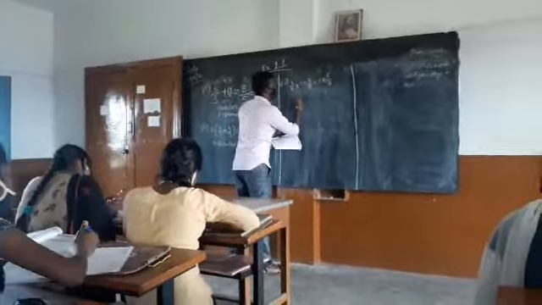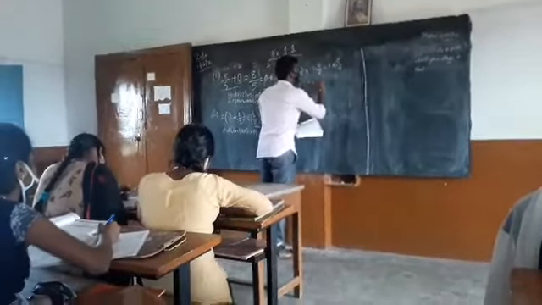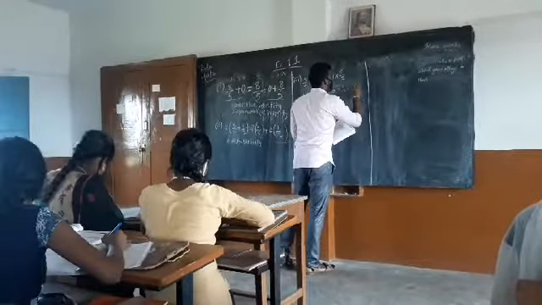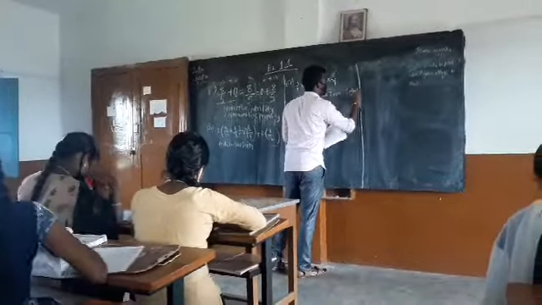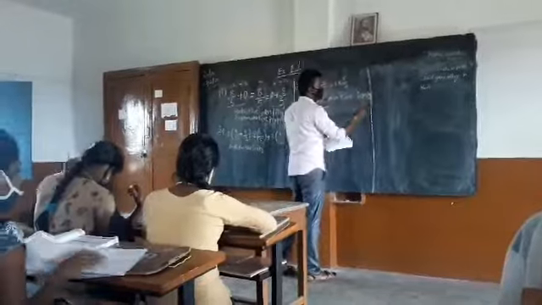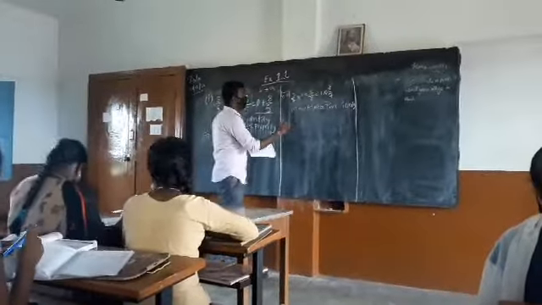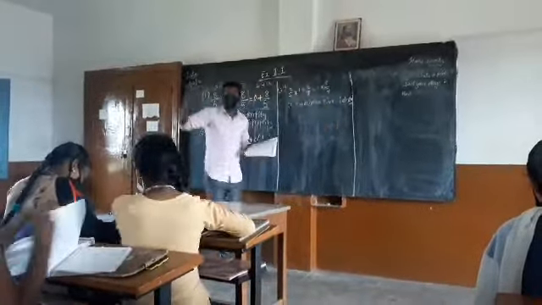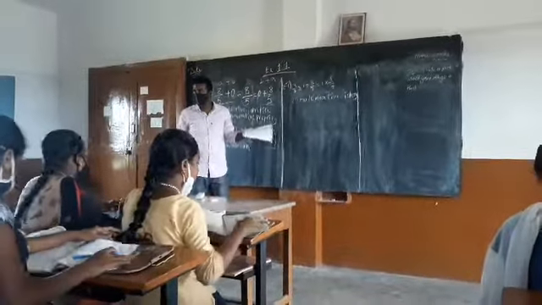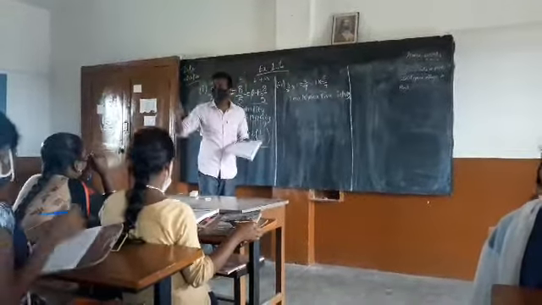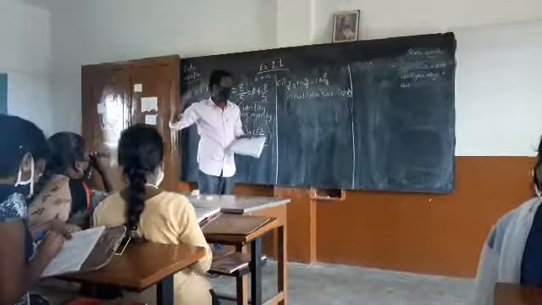Let me see the multiplicative identity first. In short form, I'm writing identity. You don't need to be elaborate. What is the multiplicative identity here? One. Anywhere, the multiplicative identity is 1.